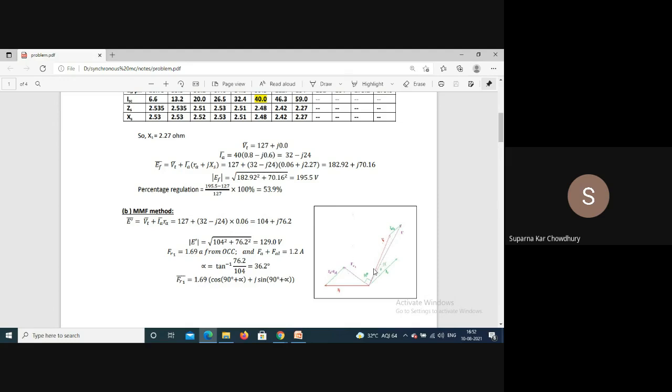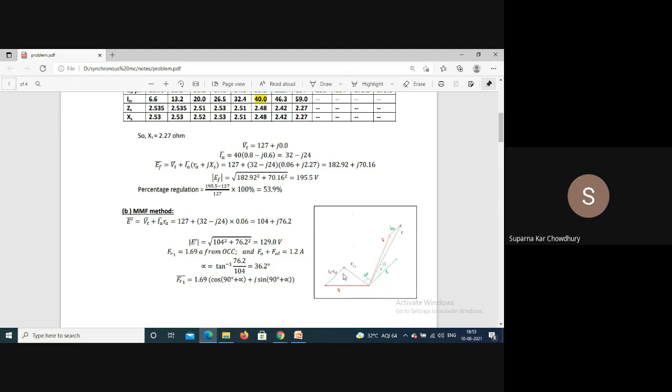This was our phasor reference, the voltage phasor VT plus IA RA. This is E dashed, and with E dashed at 90 degrees we have drawn FR1. So FR1 will be, this 1.69 is the magnitude.